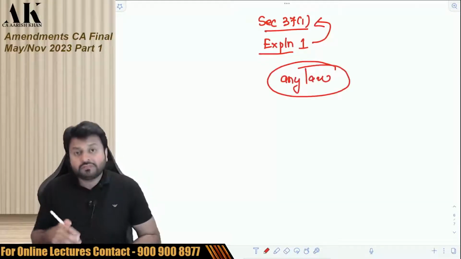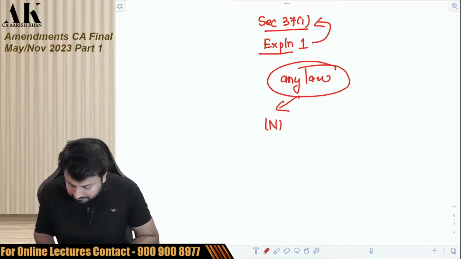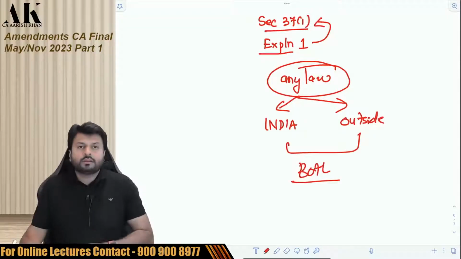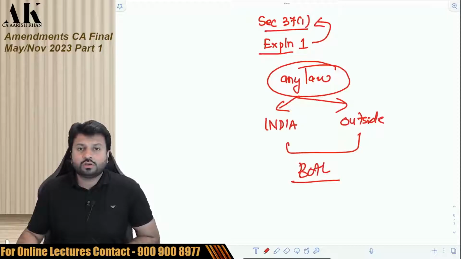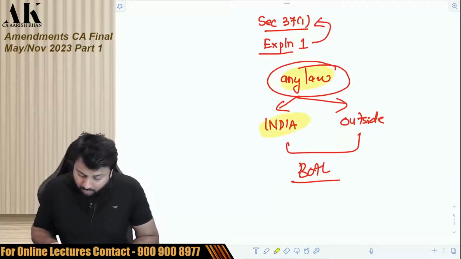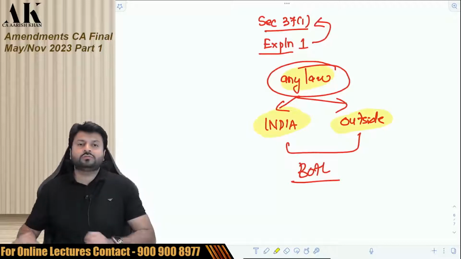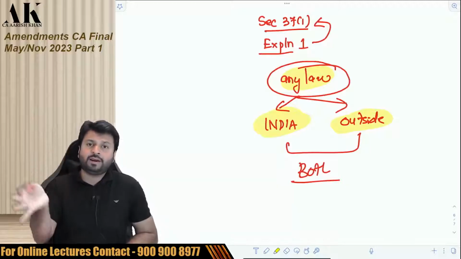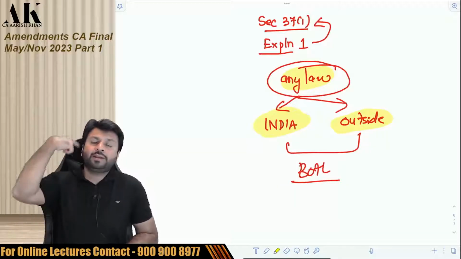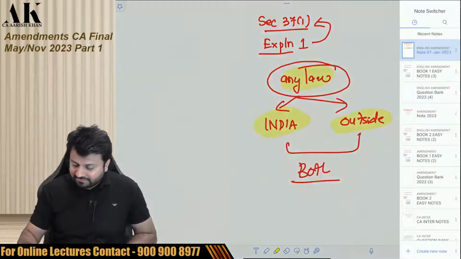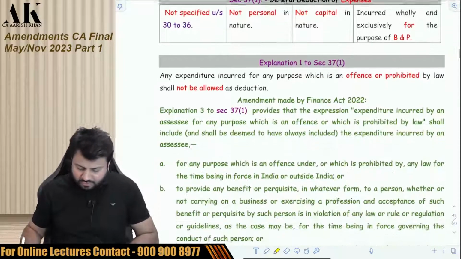Prohibited by any law means which law? Indian law or outside India law or both. So now the Government of India in Finance Act 2022 has clarified that any law will include both Indian law and outside law also. If you incur any expenditure which is an offense or which is prohibited by an Indian law or which is even prohibited by a foreign law, in both the cases the expenditure will be disallowed. This is the first amendment which is made by Finance Act 2022.